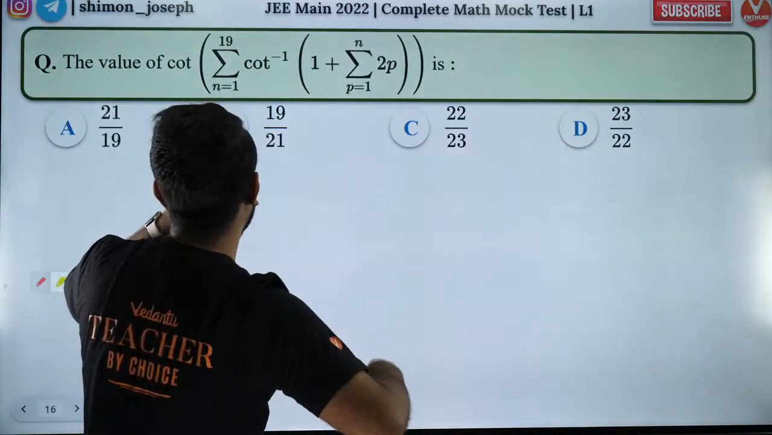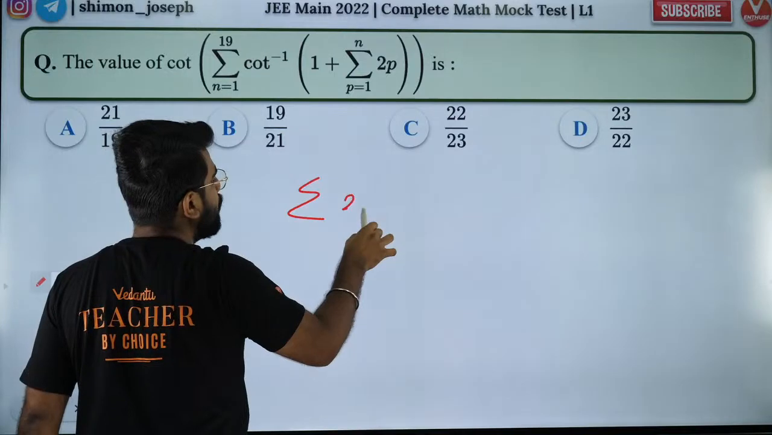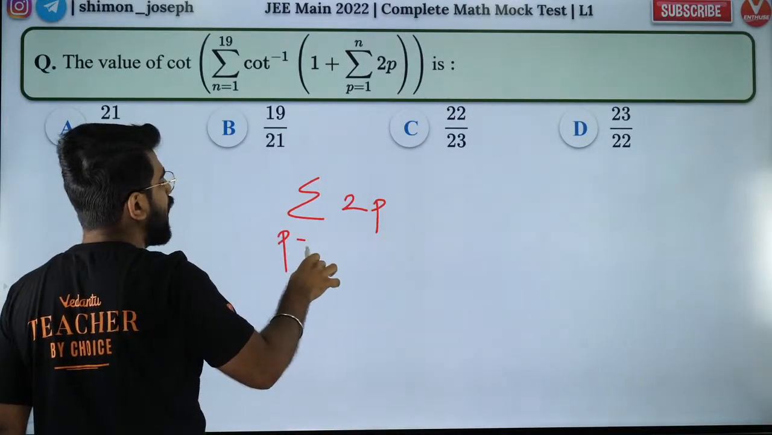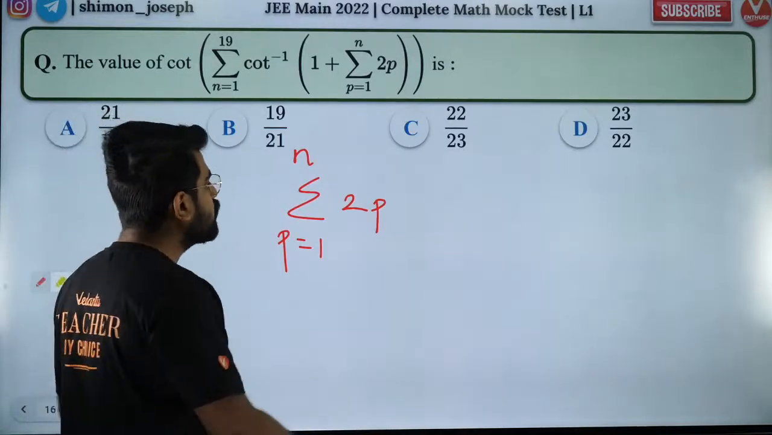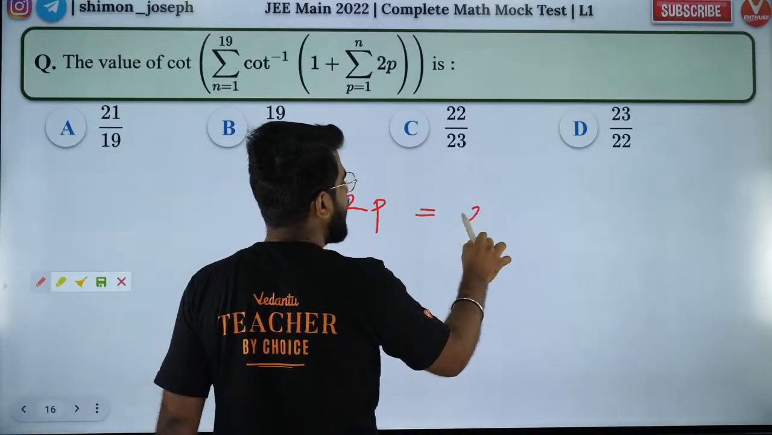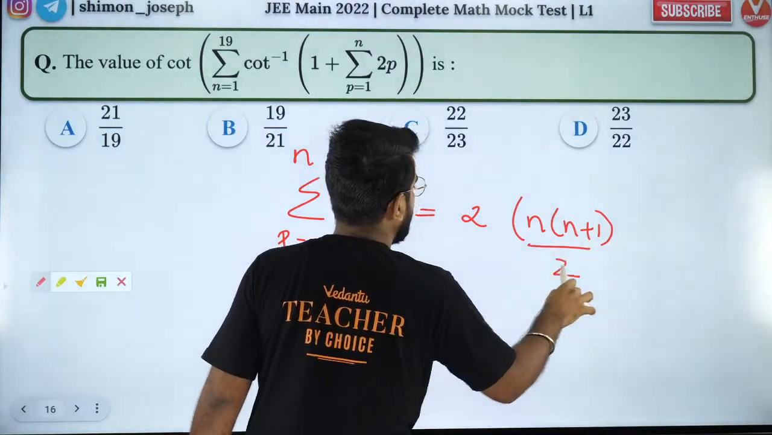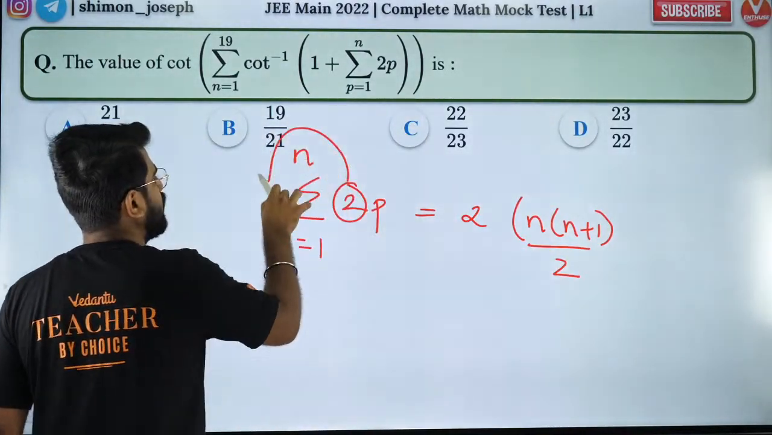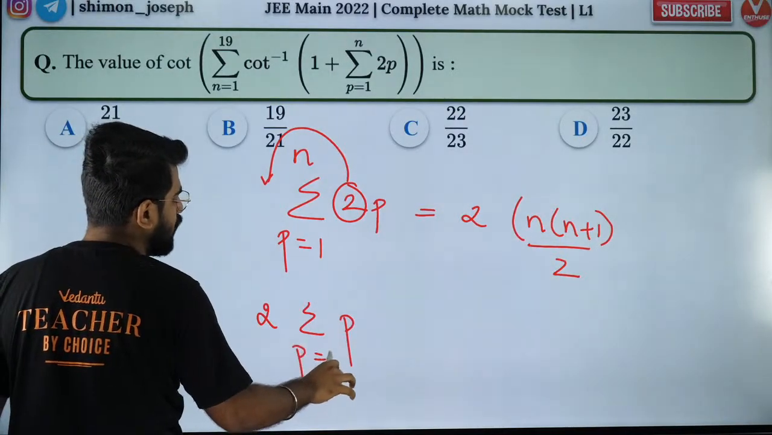Okay, so guys, let's solve it. So first of all, what is sigma 2p from p equal to 1 to n? Can you guys help me with that? That's going to be twice of n into n plus 1 by 2. Is that right, people? Because if I take 2 outside, I'll have twice sigma p, from p equal to 1 to n.